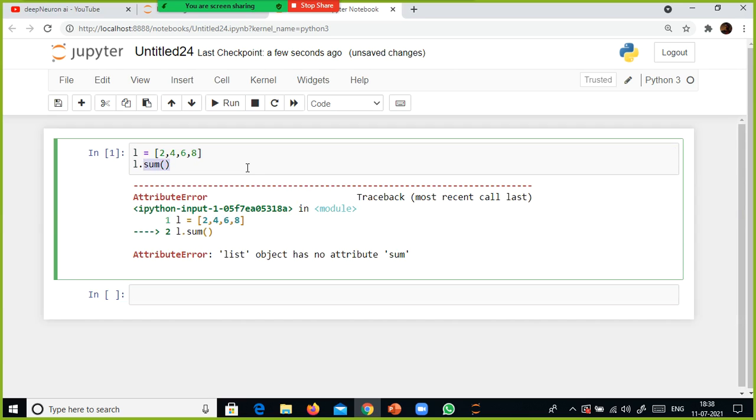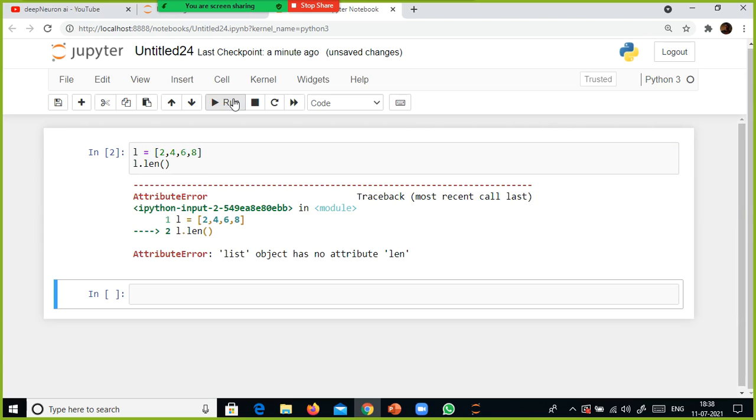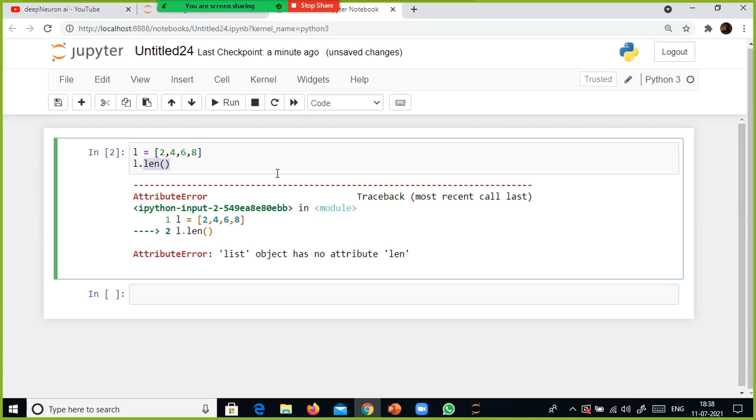See, look here, there is no sum function available. You cannot use a sum here. Instead, you press tab after L dot and the list name. Look here, if you press tab, you can see what all functions you can use. You can use insert, index, and count. Len is also a function. Len is not available here, so you can use the count function instead of len.